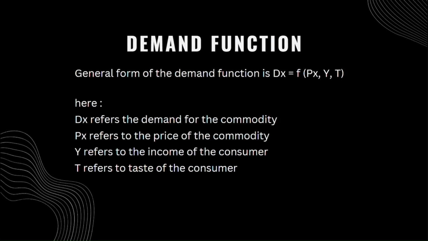Demand function. The general form of demand function is Dx is a function of Px, Y and T. Here Dx refers to the demand of the commodity, Px refers to the price of the commodity, Y refers to the income of the consumer and T refers to the taste of the consumer. Taste depends on the individual. It varies from individual to individual. For example, a person may like chocolate and another person may not like chocolate. Or a person may like different genres of movies. So taste is an individual one. It varies from person to person.